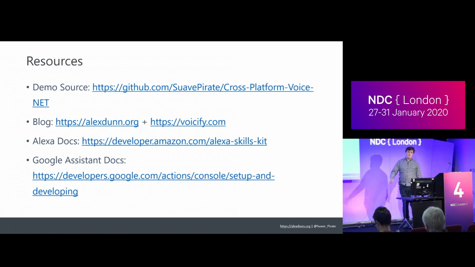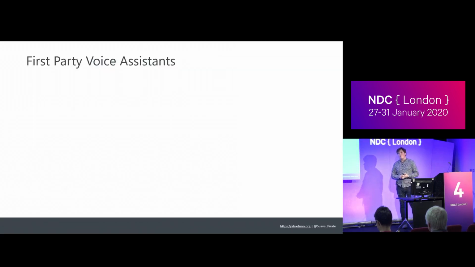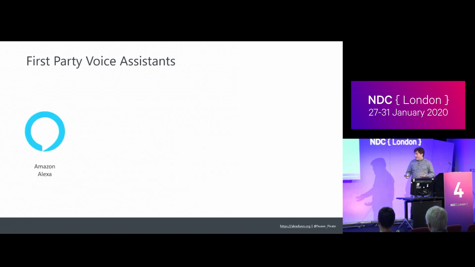They're just the two most popular, at least in the US and the UK, to build for and for consumers to use. So basically, what is actually going on with all these virtual assistants? We see them popping up more and more, with more channels as well. Amazon Alexa is obviously very popular, again, especially here in the UK as well as in the US. It really started to blow up with the release of all the Echo devices, so smart speakers became a new channel, a new piece of technology for people to communicate with, and both Amazon and Google were very much on top of that.